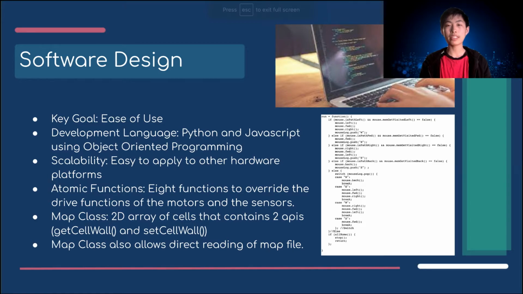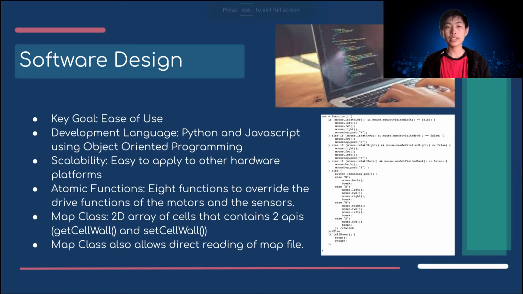Our framework made it very easy to apply this to different hardware platforms. The framework includes 8 atomic functions to override the drive functions of the motors and the sensors. The map class contains a 2D array of cells and exposes 2 APIs, getCellWall and setCellWall. This allows the user to update and query the map. These 2 functions allow you to manipulate the properties of a cell at a given coordinate by calling a cell's method setWall. The map class also provides a method of directly reading a map file by calling the readMapFromFile function.